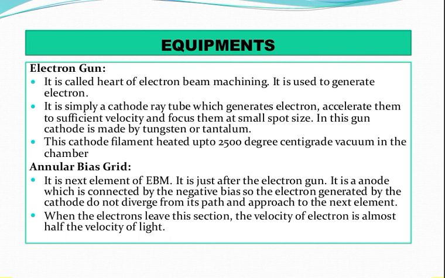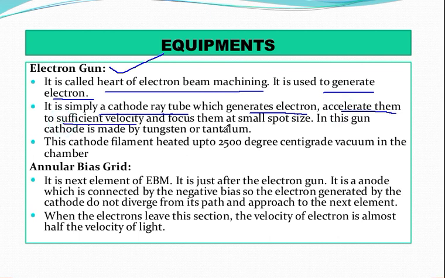So we are talking about equipment. We were discussing the parts or the equipment. We are talking about the electron gun. The electron gun is nothing but the heart of electron beam machining, and without this you cannot operate. It is used to generate electrons, because unless you generate the electrons, the entire operation cannot be conducted. Very simply, a cathode ray tube generates the electrons, accelerates them to sufficient velocity and focuses them to a small spot size.